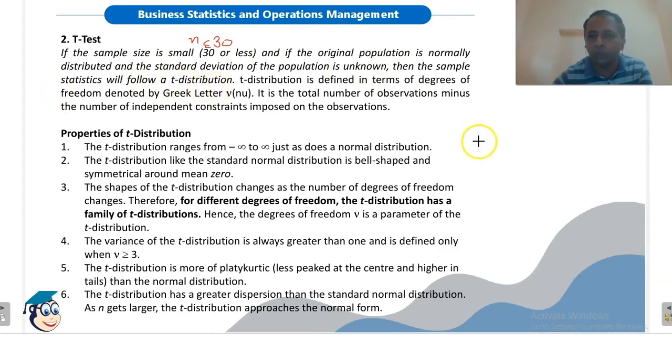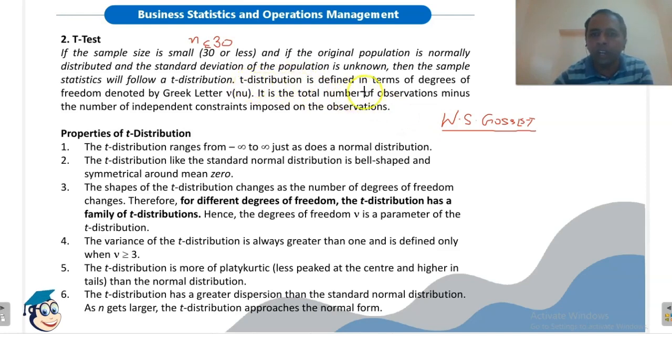T distribution was first used by W.S. Gosset. It is also known as student T distribution because W.S. Gosset published his research with the pen name of student.